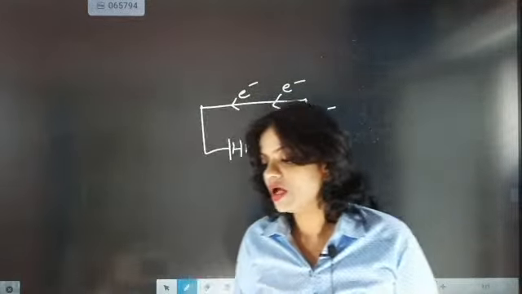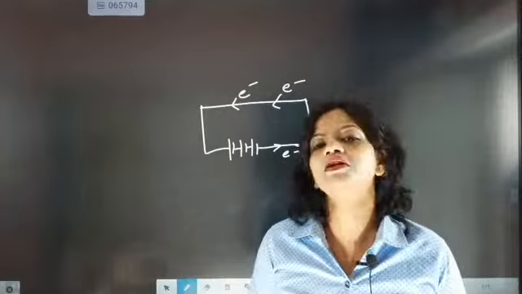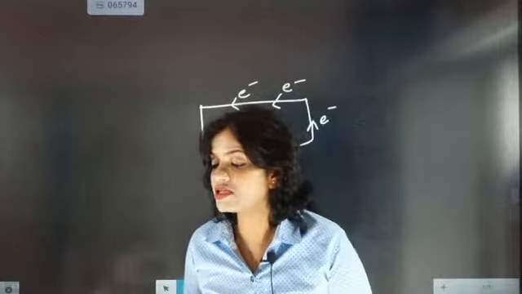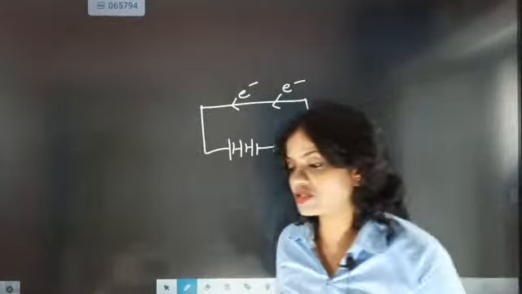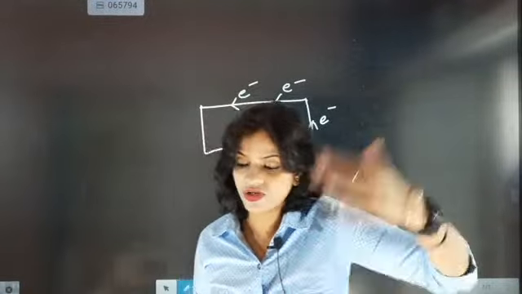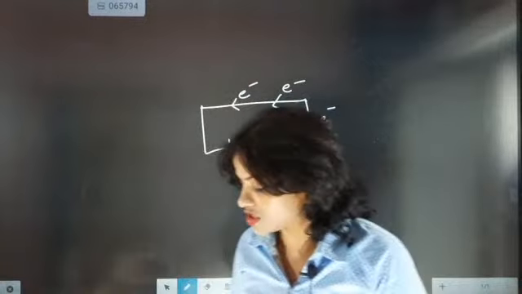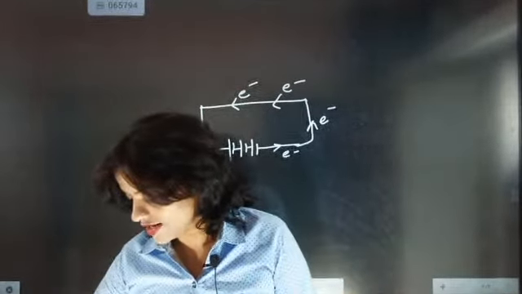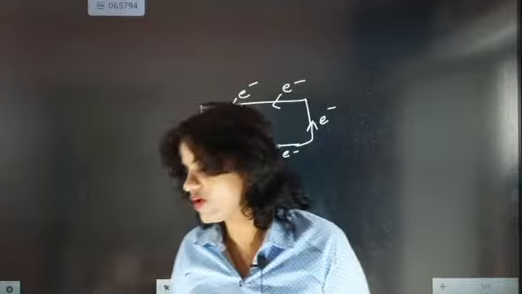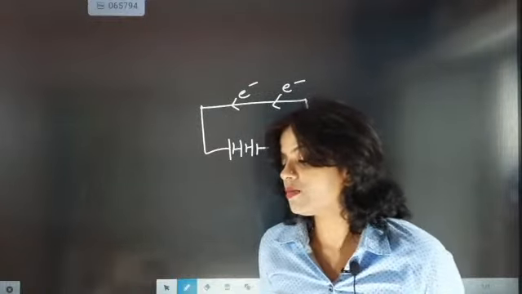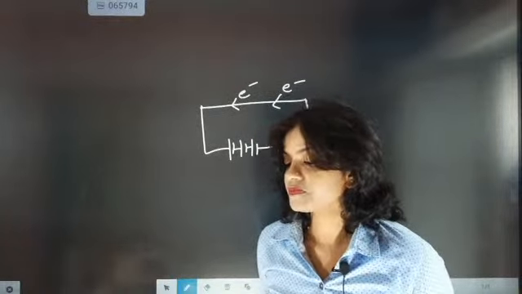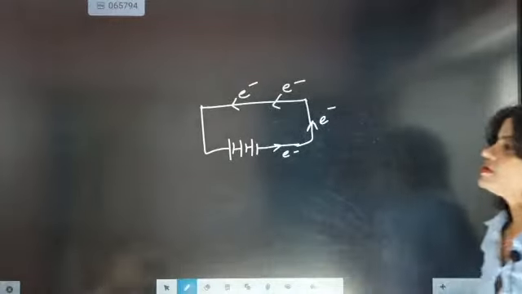I told you this morning itself that you have to be very active in today's class, and if you are not understanding, you have to ask me, because we have to finish the electricity chapter. So come on, I want my children to answer the questions fast. In offline class, how active you are, in the same way I want you to be active here also. Come on, tell the answer. Did you understand this point?